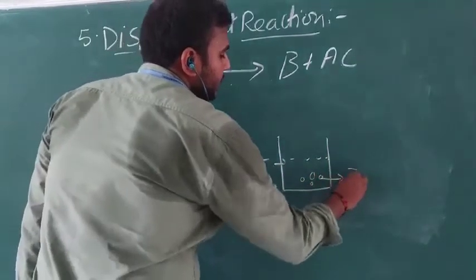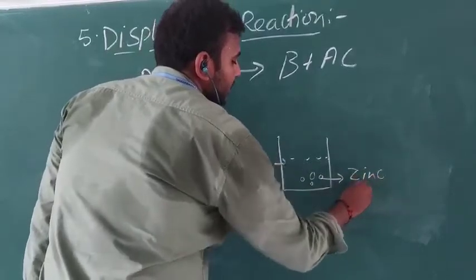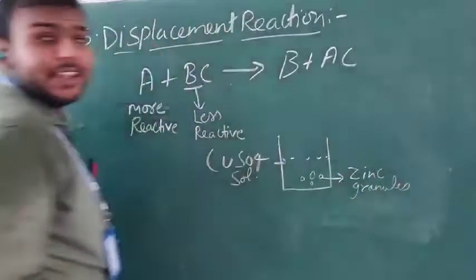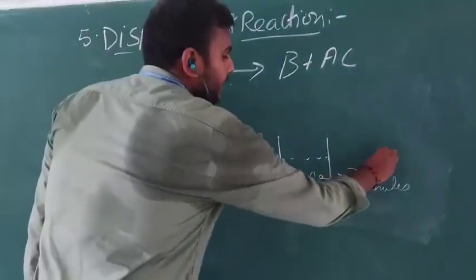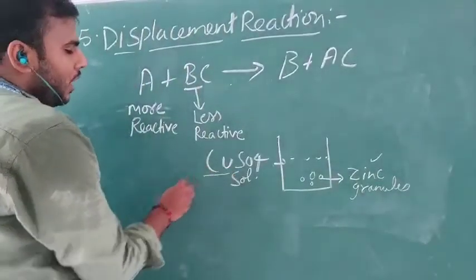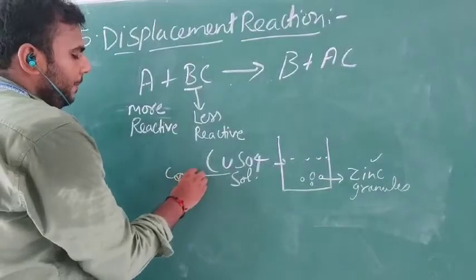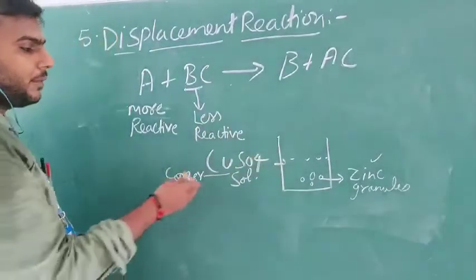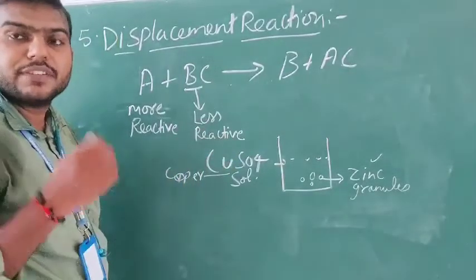So what will I observe? This zinc is more reactive as compared to copper. So this zinc will replace the copper from the copper sulfate solution, and what will happen?